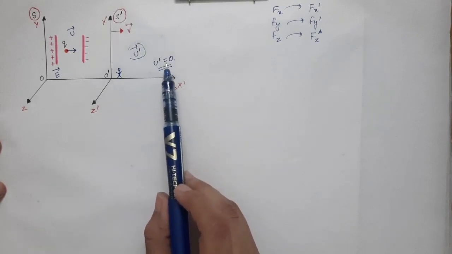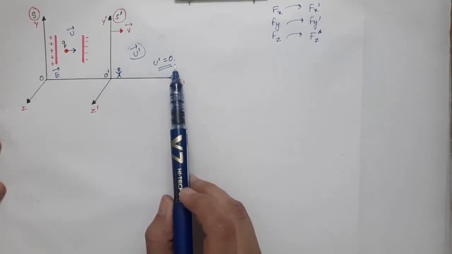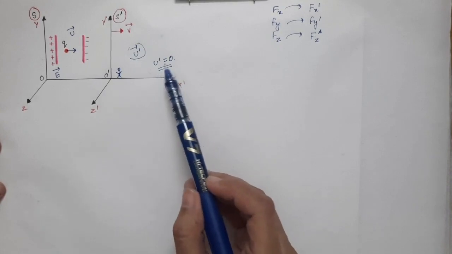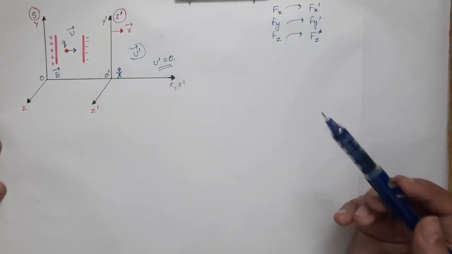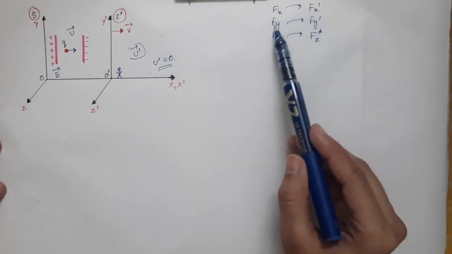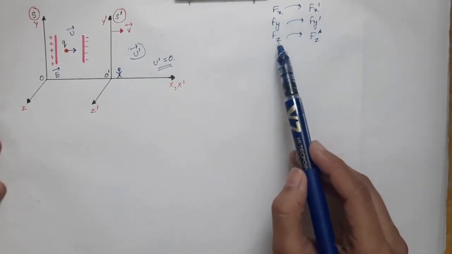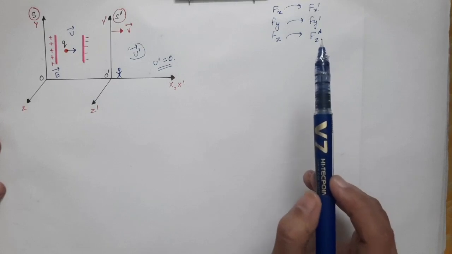So its velocity in S prime frame will be put equal to 0, and by putting u prime equal to 0 we will come to the new formulas, the new relation of fx and fx prime, fy and fy prime, and fz and fz prime.